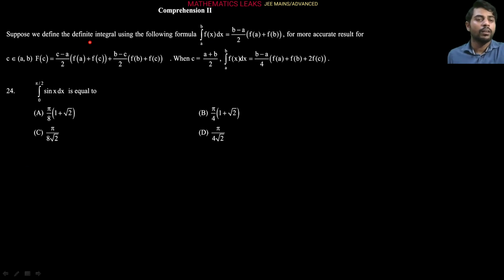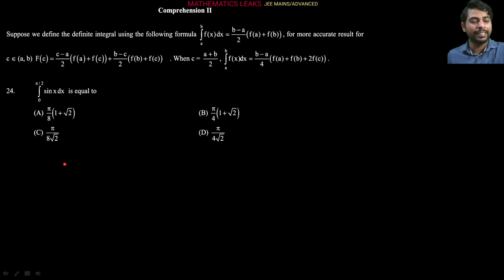Next question is also from the comprehension section. Suppose we define the definite integral using the following formula: integral from a to b of f(x) dx equals b minus a by 2 into f of a plus f of b. For a more accurate result, c belongs to the open interval a to b, and F of c equals c minus a by 2 into f of a plus f of c plus b minus c by 2 into f of b plus f of c. When c equals a plus b by 2, then integral a to b f(x) dx will be b minus a by 4 into f of a plus f of b plus 2 times f of c.